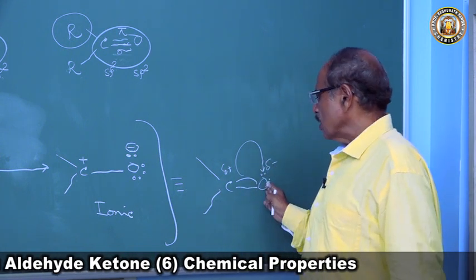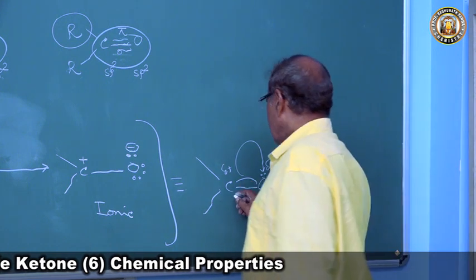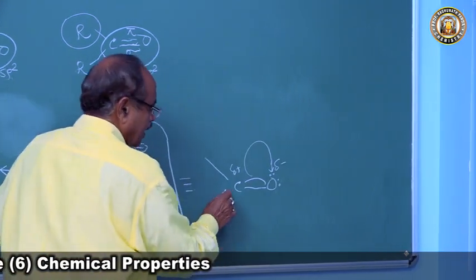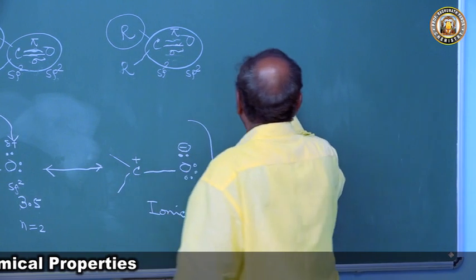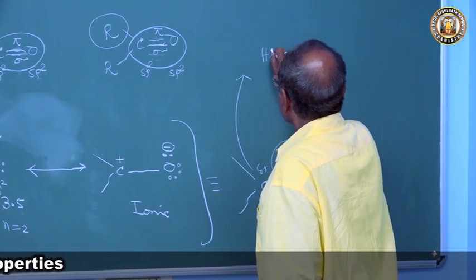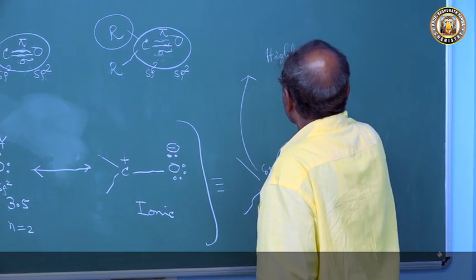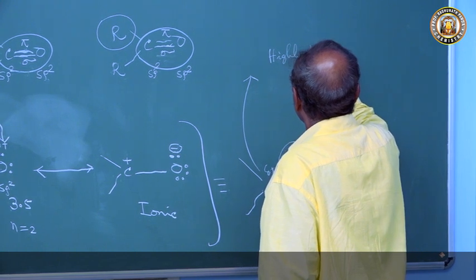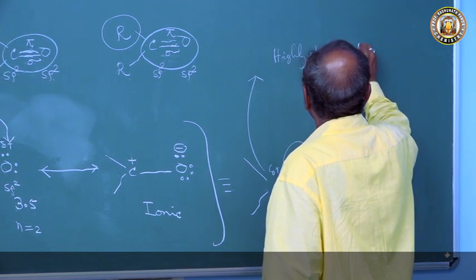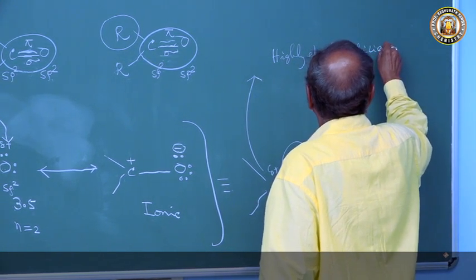So is the oxygen atom. Hence this carbonyl carbon is highly electron deficient.